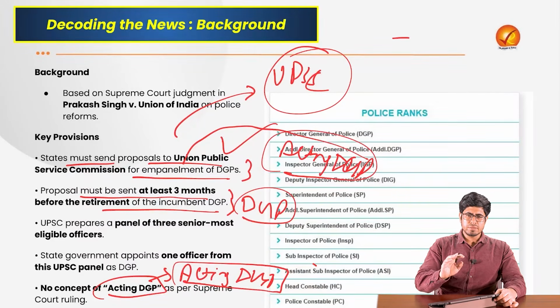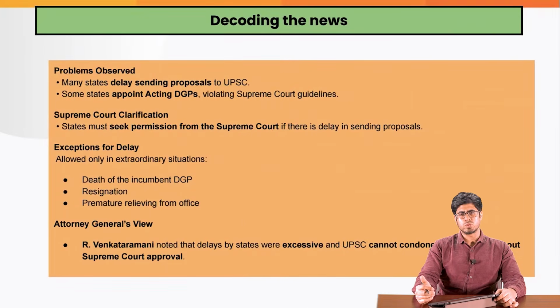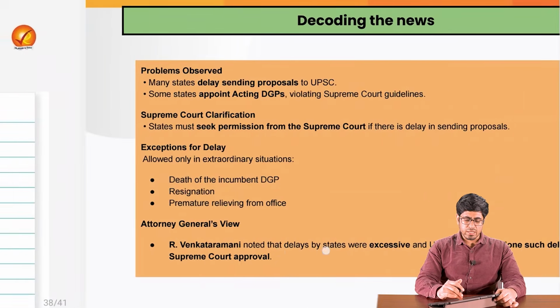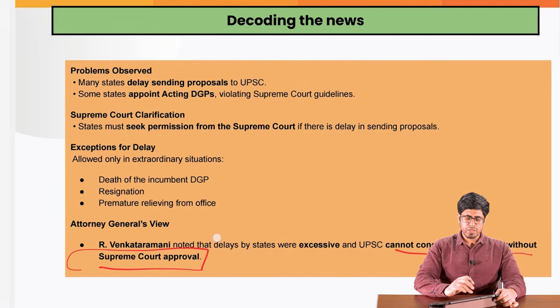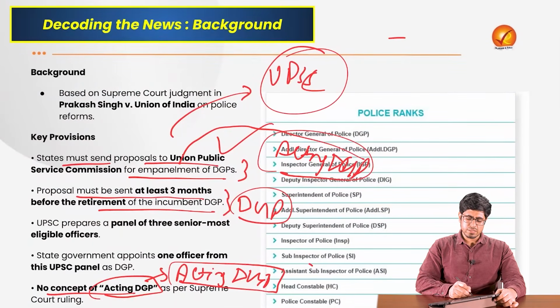And if there is some delay on the part of the state, if the state is not able to send the panel of names to the UPSC, then they must take permission from the Supreme Court, because UPSC as a body cannot condone delay in the appointment of DGP. There should be no process of acting DGP. There should be no concept of acting DGP as per the Supreme Court ruling, right?